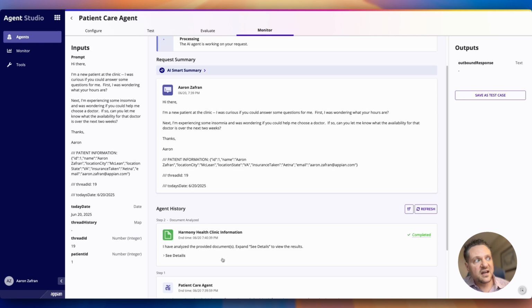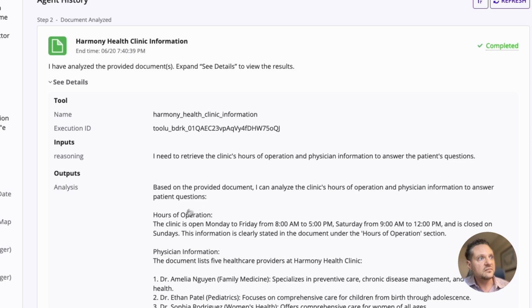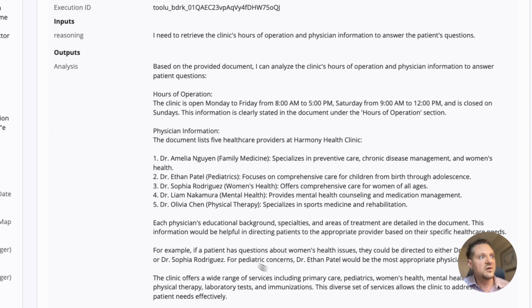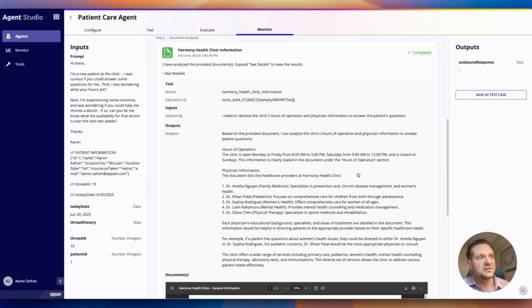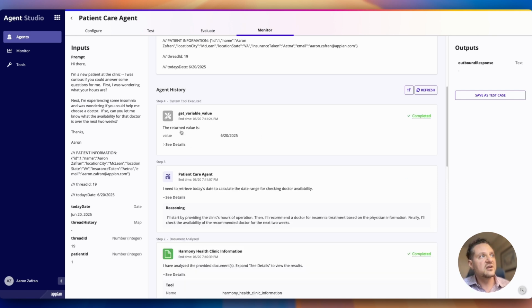So it's analyzed the document, and we can open up the details to see what it has done here to answer the questions. It needs to analyze the hours of operation and physician information. Here's the hours, here's our physicians, and so it's going to use that to answer the question. Now it needs to retrieve today's date because it needs to understand what the next 2 weeks means. So here is today's date. It's going to use that in order to check the availability for the physician.